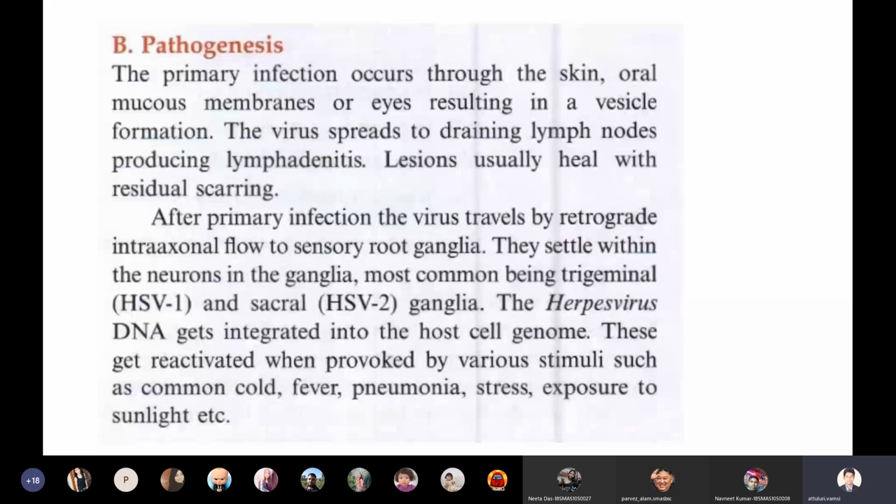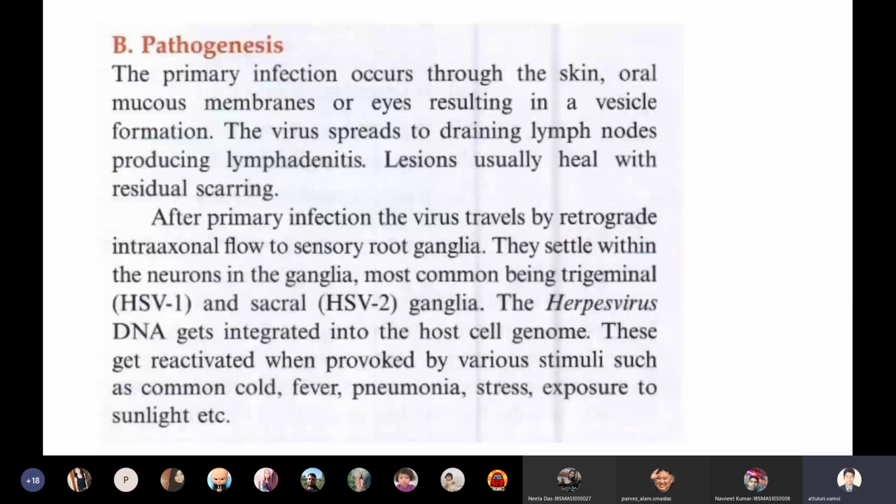Okay, so the herpes virus DNA will be incorporated into the host cell genome. So the virus DNA will be kept in our cell genome, and the virus will become a permanent lifelong latent infection, and it will embed its DNA in most of the human junk DNA. Only 7% of our DNA is good, functional DNA, and all the rest of the DNA is junk DNA. There is no use for that DNA.